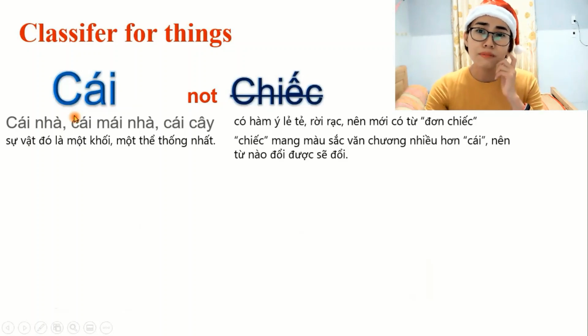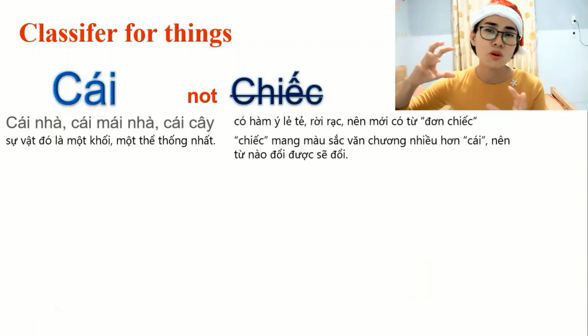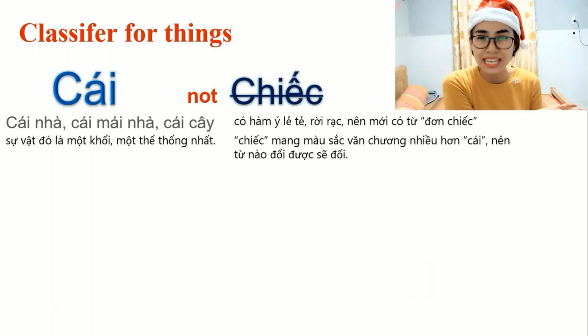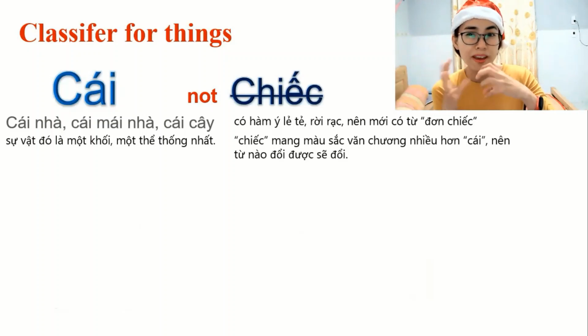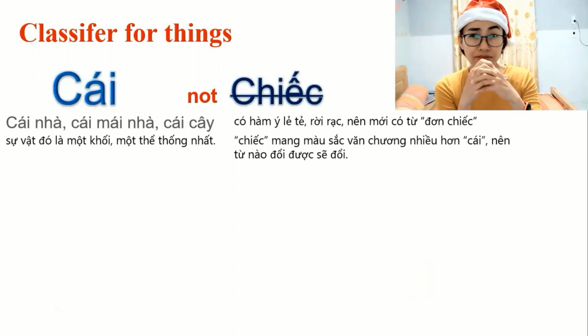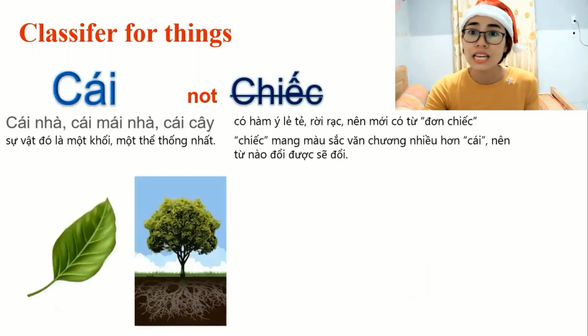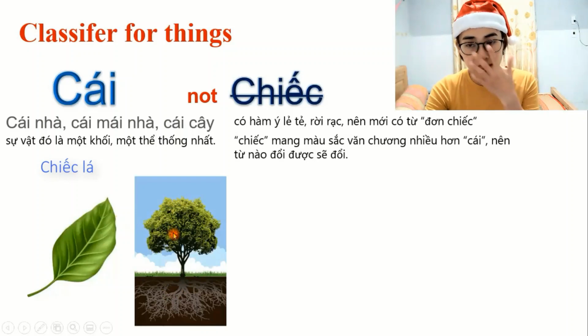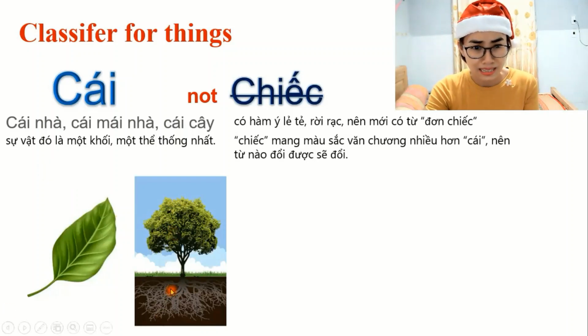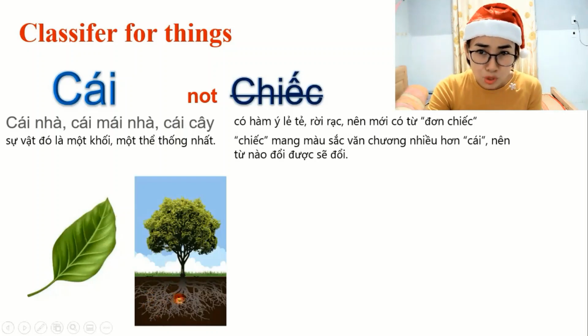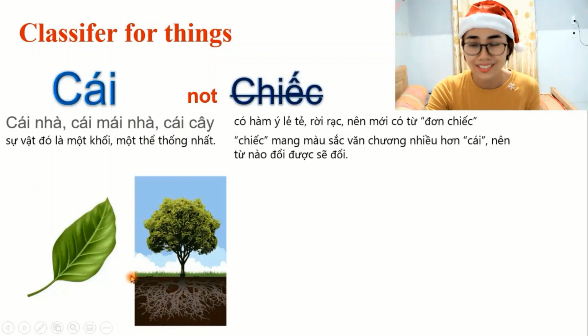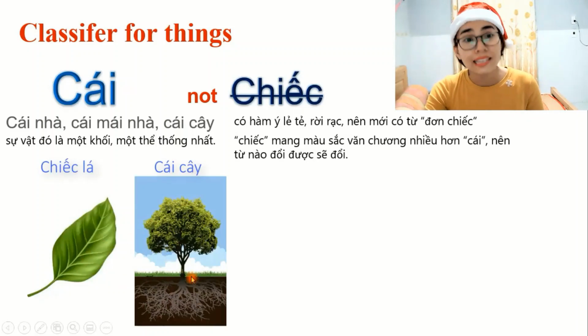So like I told you, if the thing is movable, easily portable, you can move it easily. It does not stick to the bigger thing, the base, firmly, like a leaf. A leaf can fall out of the tree easily, so you can use chiếc lá, but you don't say chiếc cây in this case, because cây is linked so firmly, so stably to the ground, so it's hard to take it out. So we say chiếc lá, but cái cây.